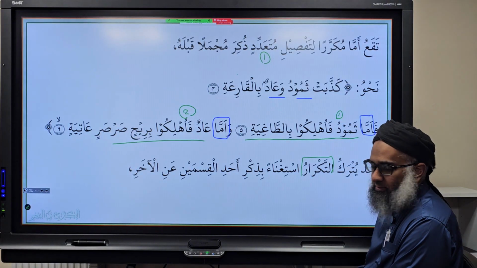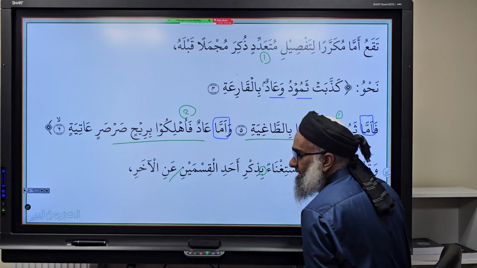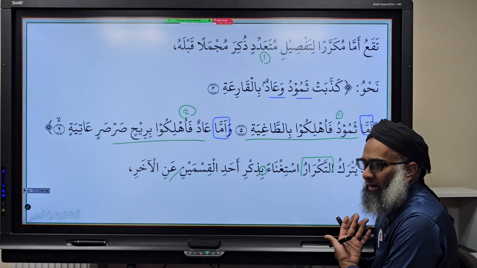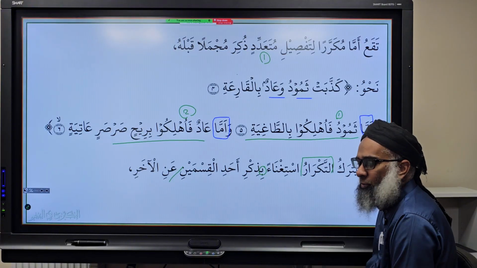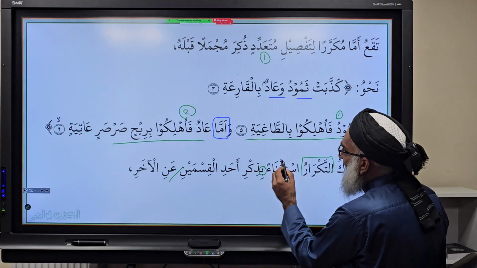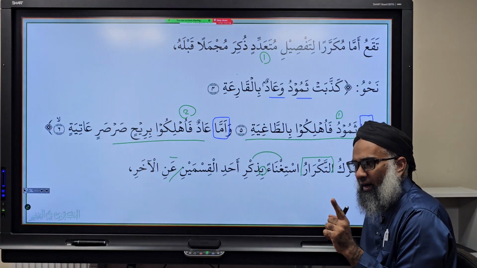one of two things. So istighna comes with ba and it comes with an. Istaghnaytu billahi anil makhluq. I have taken my ghina and my independence with Allah away from the makhluq. I don't need the makhluq anymore. You see how the word istighna is used? So you rely upon this instead of this. So you can mention one and leave the other one out.